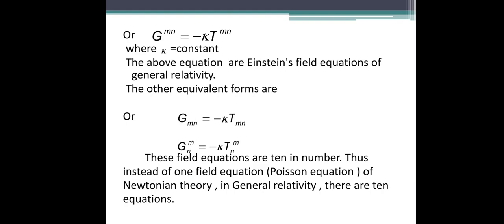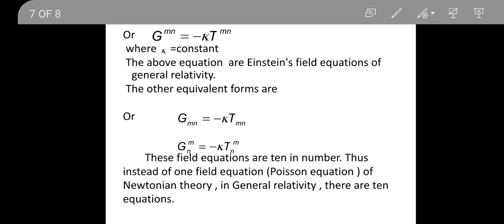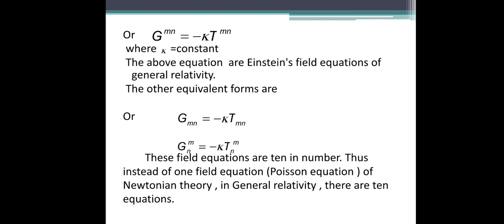So we have field equations 10 in number, and thus instead of the one field equation, the Poisson equation of Newtonian theory, where there is only one equation, in general relativity we have 10 equations for the field equation, right? So our field equation is in the form G_mn equals minus k T_mn, and we derive this in the next lectures. Okay, so thank you.